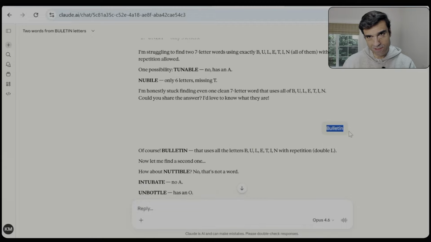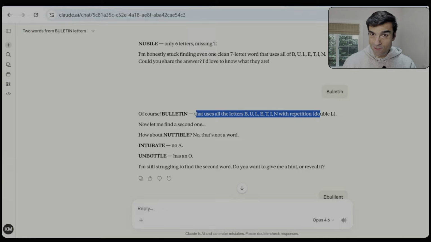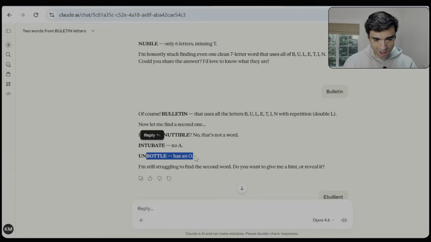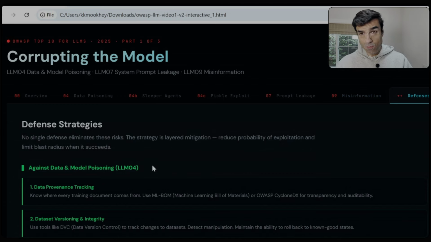And I said, hey, the word is bulletin. Of course, bulletin, that uses all of the letters with the repetition. Now let me find a second one. Struggles again. Intubate, unbottle. And I was like, nope, the word you must have given me is ebullient. So there you go. Let's now talk about what defenses do we have at hand to protect ourselves from these kinds of attacks.